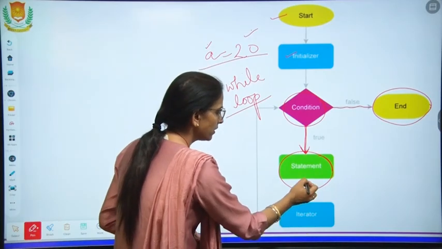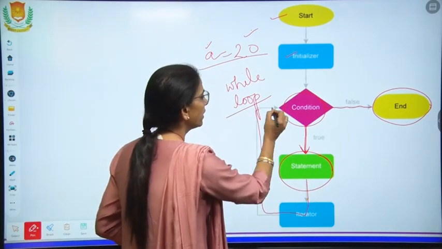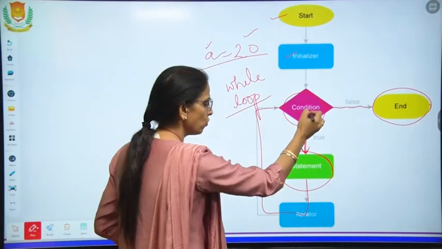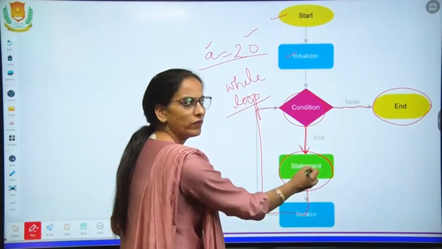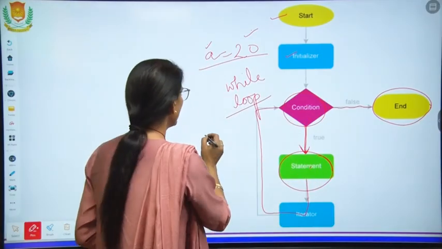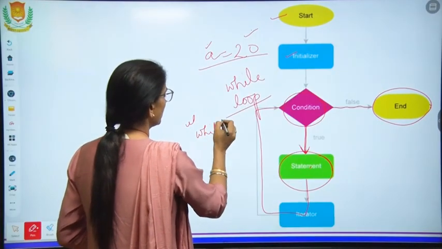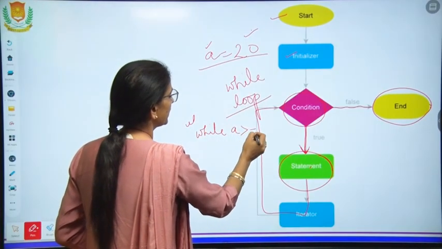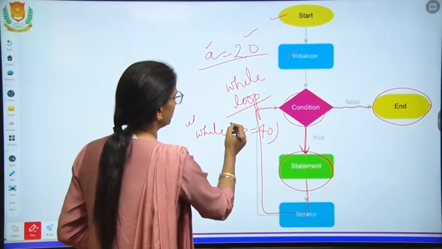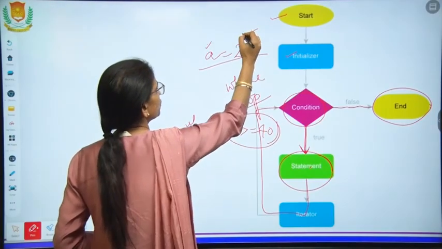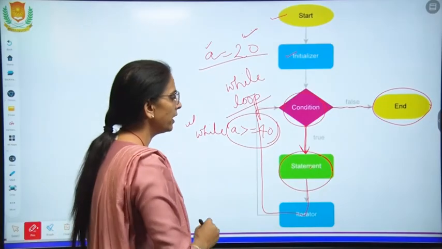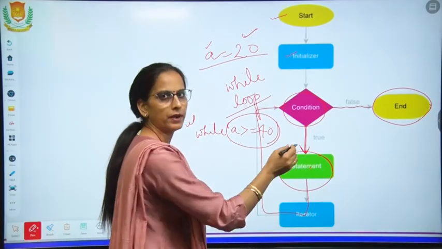Iterator, this is the iterator going again. Now the condition is true, it will come again, and the statement will be printed. Suppose we are printing while a is less than or equal to 40. Till this 20 becomes 40, this statement will be printed.